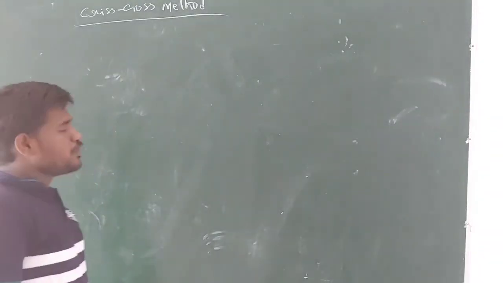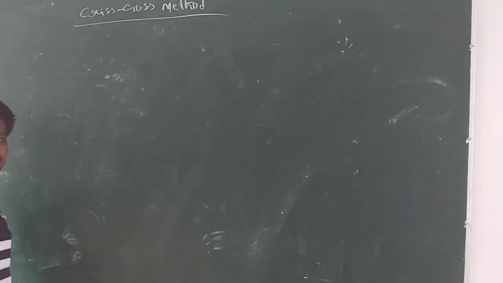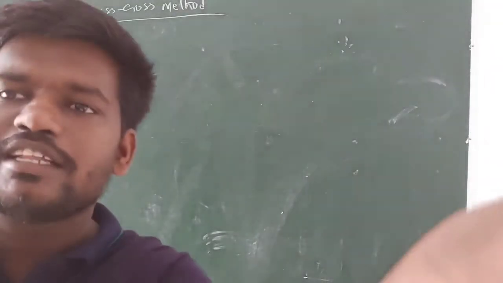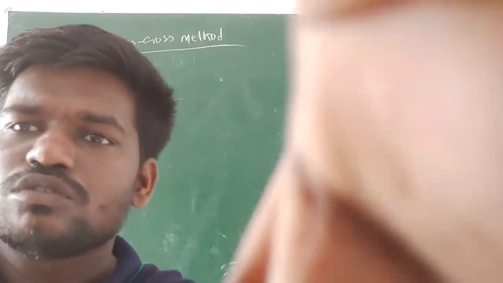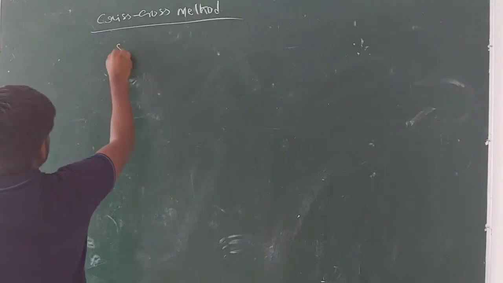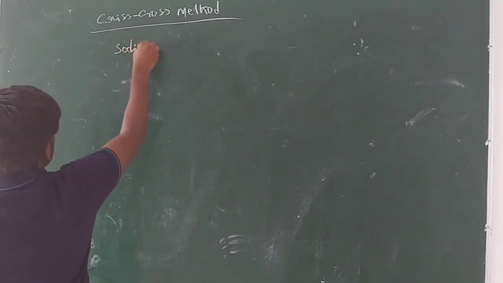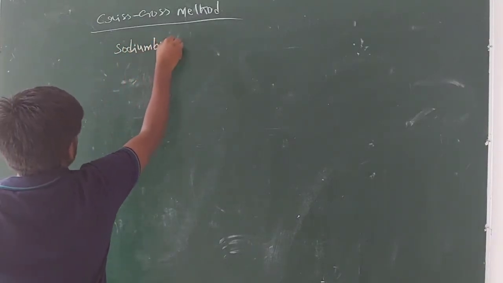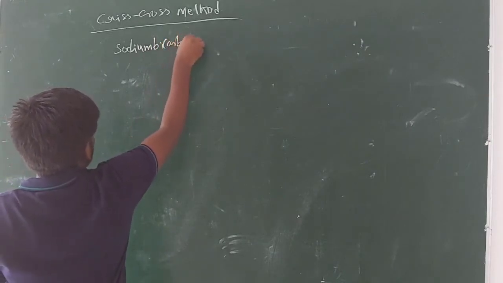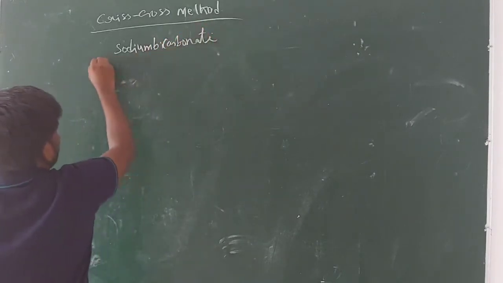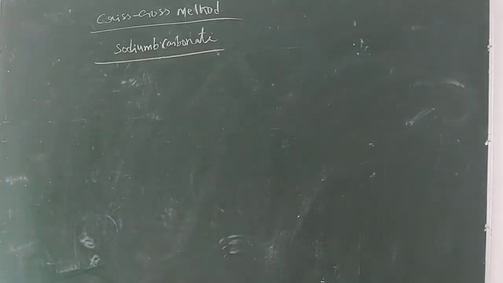So right, guys, the next one is the crisscross method. Here we have certain rules. By following certain rules and using the symbols of the cations and anions, we can write the formulas of inorganic compounds. Now I will explain one example, guys. Let me consider sodium bicarbonate. How do we write the formula of sodium bicarbonate?